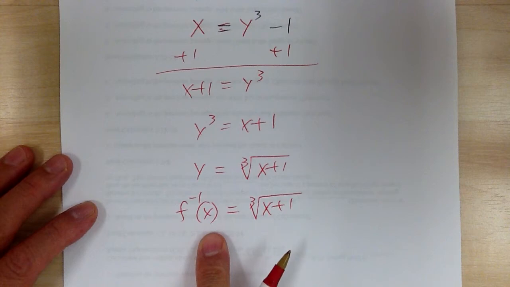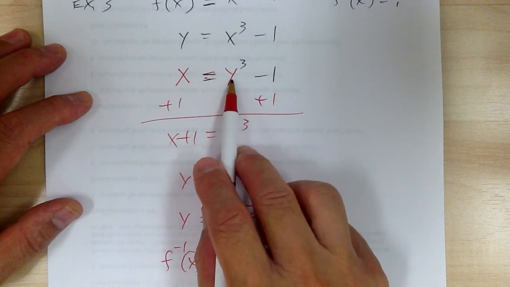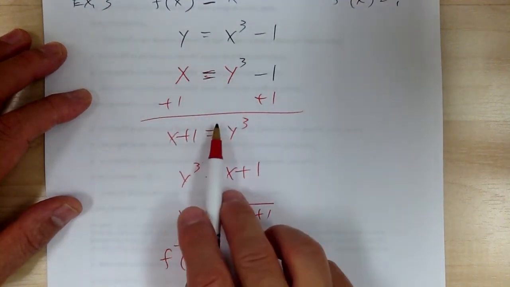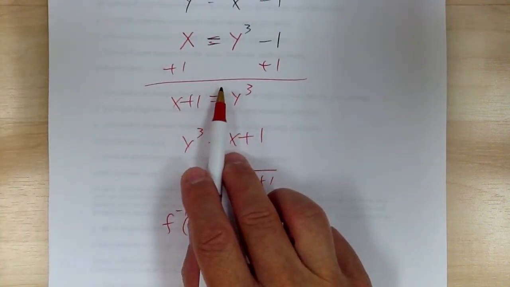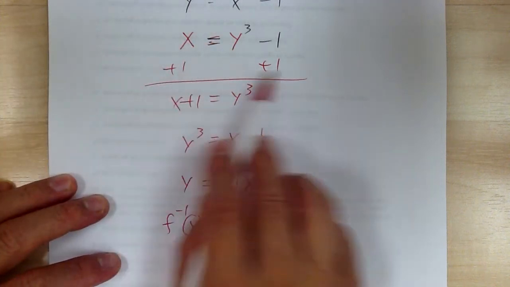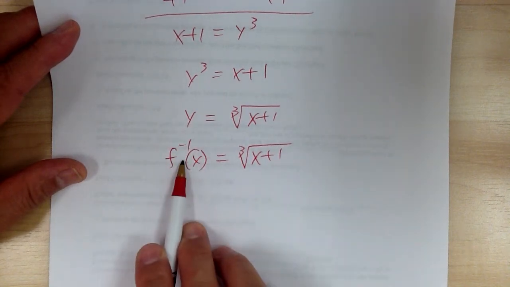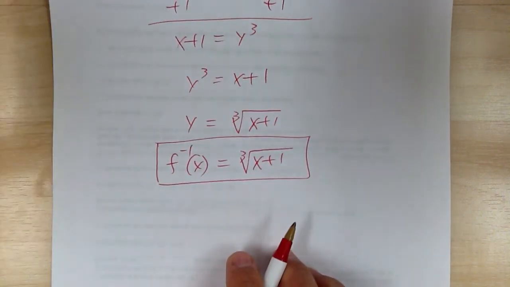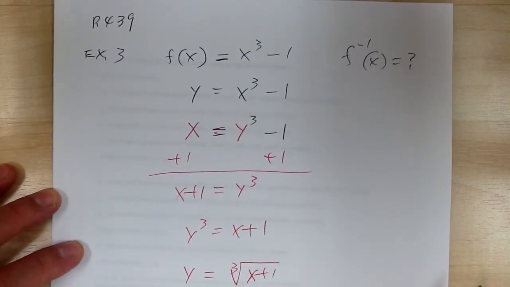So that's how you find the inverse function. So again, inverse function means you switch the x and the y. So x becomes y, y becomes x. So the red color is your new function, which is the inverse function. And again, to get a function, remember function is y, right? So you have to solve for y. So you're just going to do your algebra to solve for y. And that new y is your new function, which is the inverse function. Okay, and so that's how you find the inverse function. So just switch x and y. Okay, so let's go and do some practice.